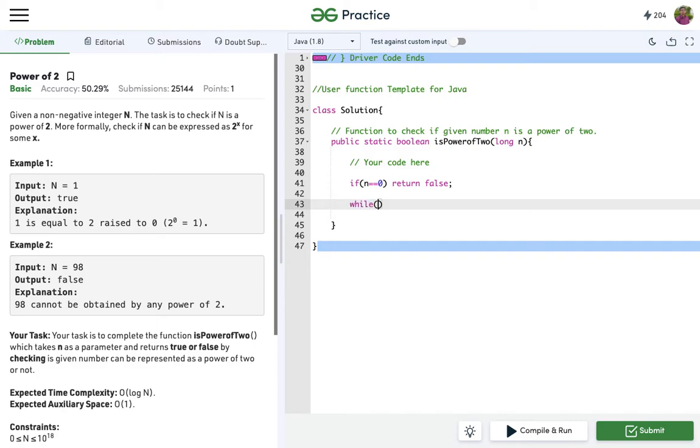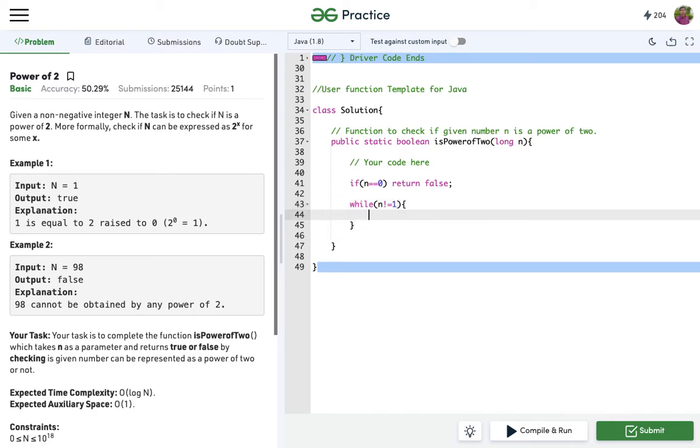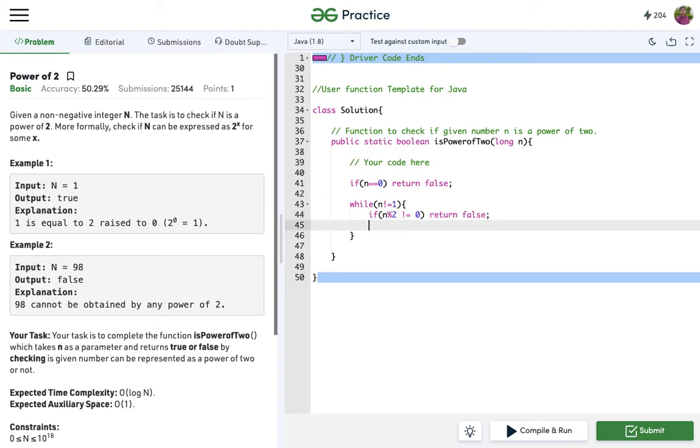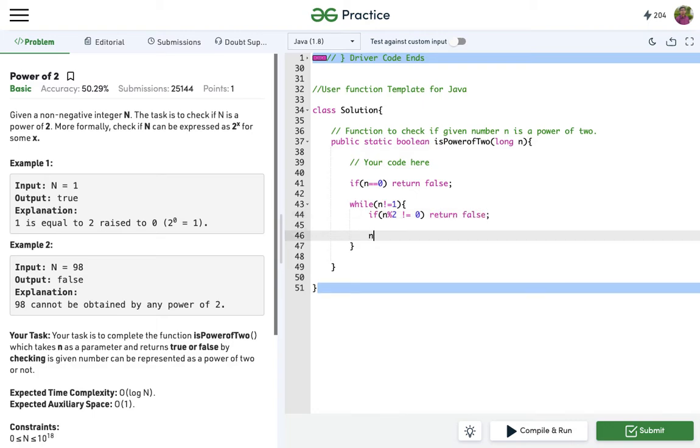Now there is a loop, keep on checking until n reaches 1, and if in between the number which we get is an odd number, so the condition to check an odd number is n mod 2 not equal to 0. So this will simply tell us that this is an odd number. We'll return false over here, and then we'll do n divided by 2.